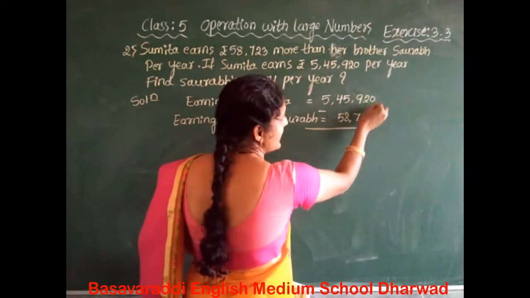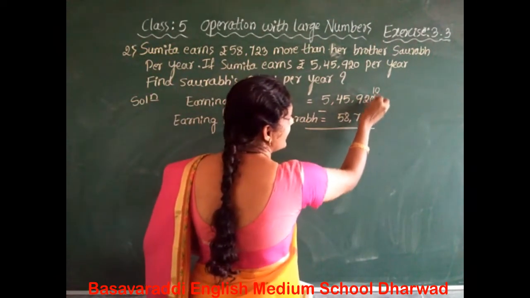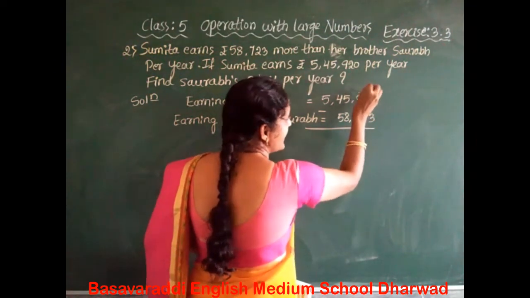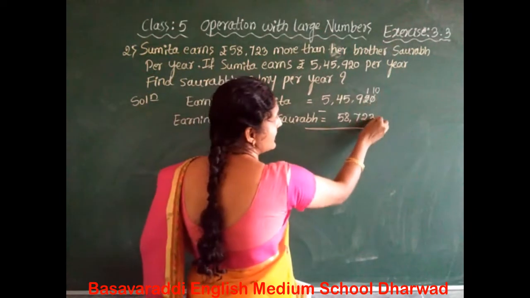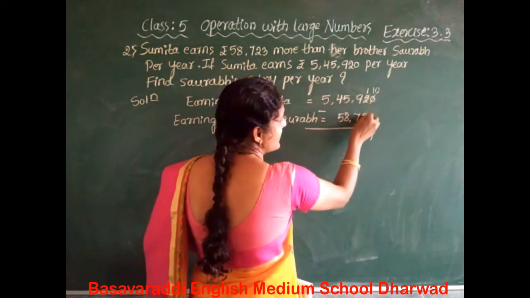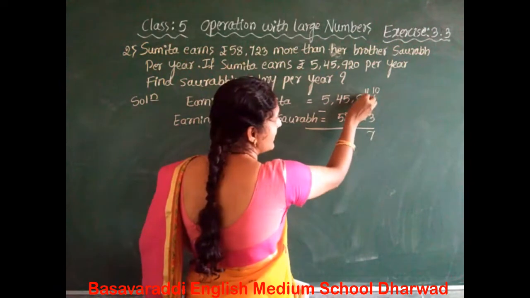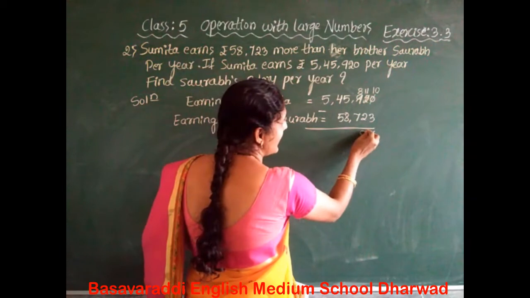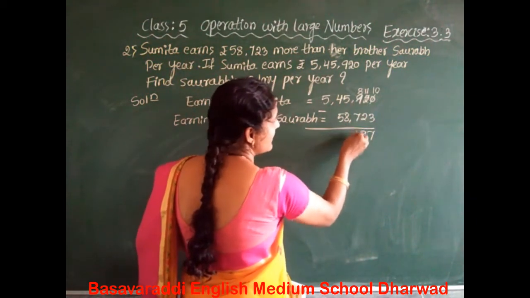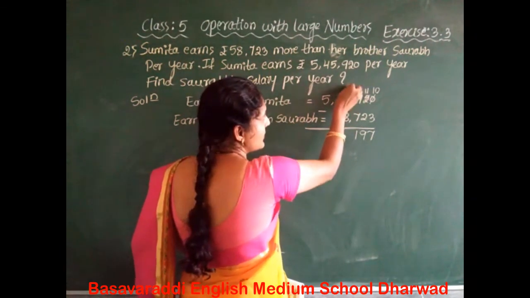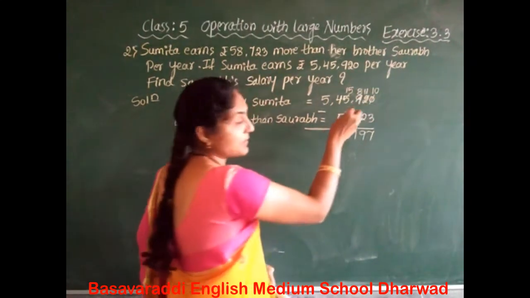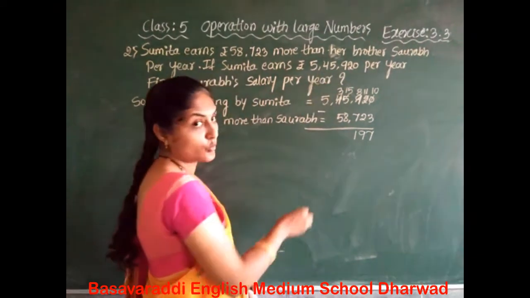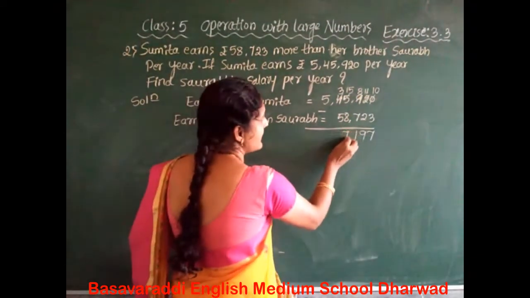So 0 minus 3 is not possible. We regroup the tens and ones place there. The tens place decreases by 1 there. 10 minus 3 is 7. So 1 minus 2 not possible. It becomes 11. The 100 place decreases here. 11 minus 2 is 9. So 8 minus 7 is 1. So 5 minus 8 not possible. So we regroup from the 10,000 place and thousands place there. The 10,000 place number decreases by 1. 15 minus 8 is 7.